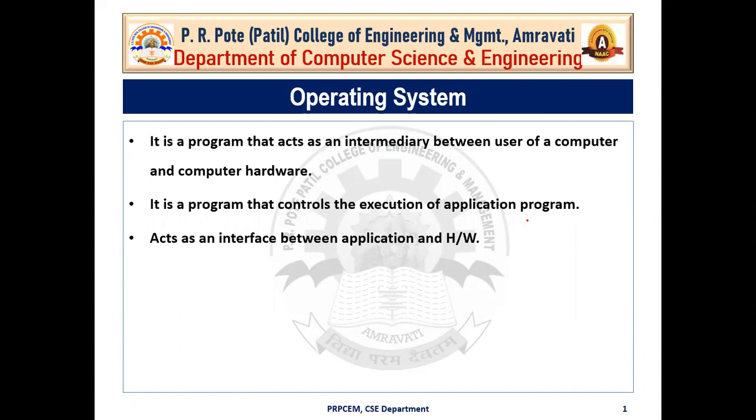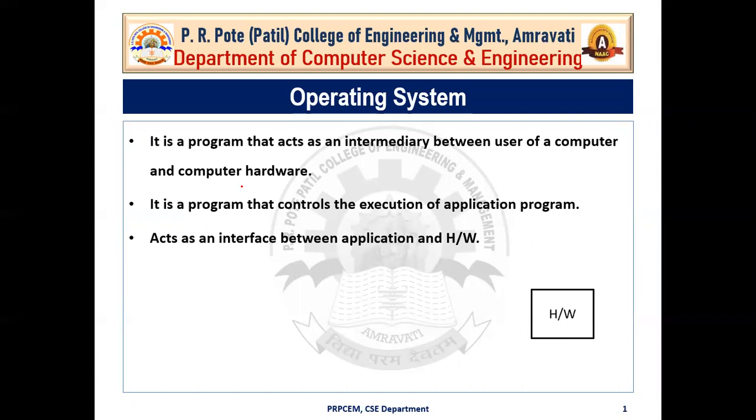Okay, so an operating system is nothing but a program that acts as an intermediary between the user of a computer and computer hardware. Okay, so we can say that it just acts as an interface between user and hardware. So in your computer system, you are a user, and you have hardware parts. If you want to work with those hardware parts, you need to install some software to run those hardware parts.